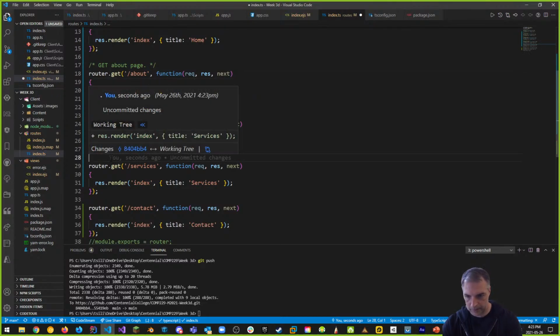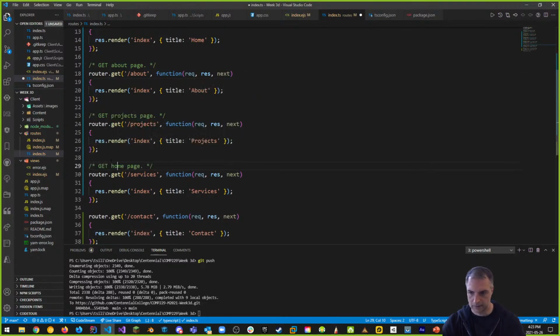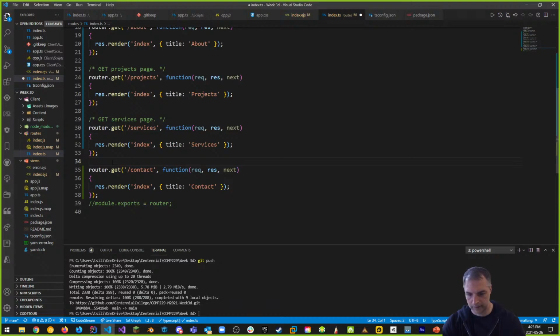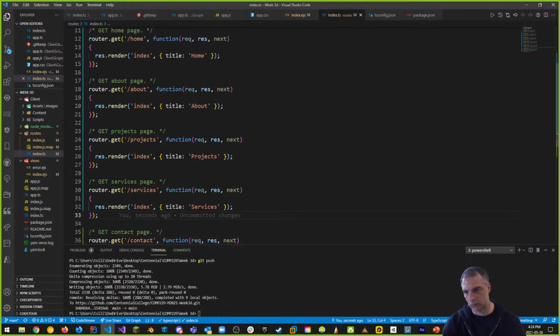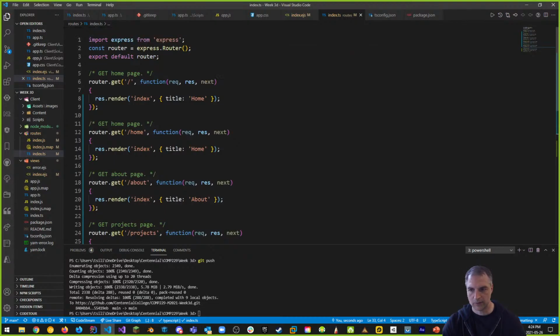So that is the project page. This is the services page. And finally, the contact page. Okay, so that's what it does. It goes through, and each one of these routes uses a bit of logic. The logic is right here. That's the logic. It says, hey, respond with rendering the template called index right here.